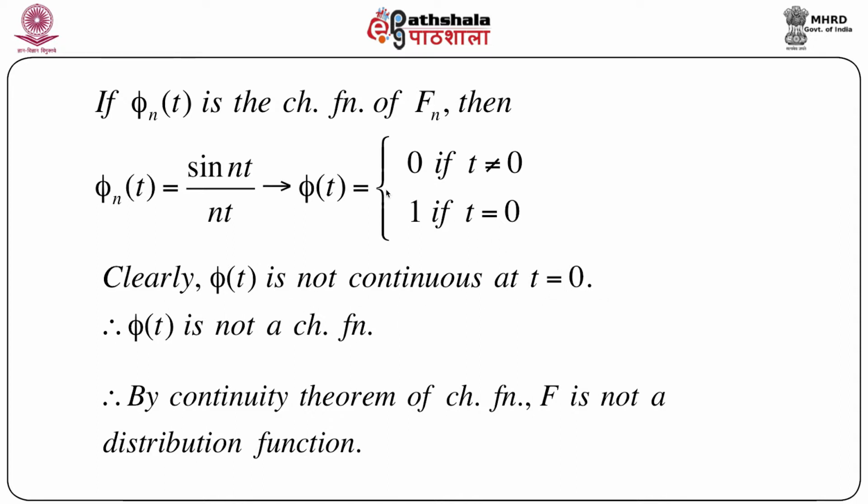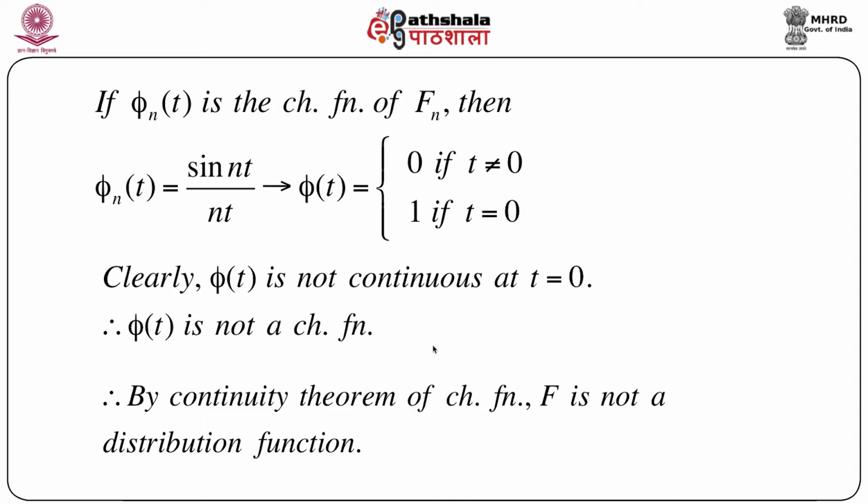So a sequence of characteristic functions converges to another function which is, unfortunately, not at all continuous at a particular point, in fact in this case at t equals 0. And we know that a characteristic function phi(t) is always uniformly continuous, and so continuous at t equals 0, so phi(t) is not a characteristic function.